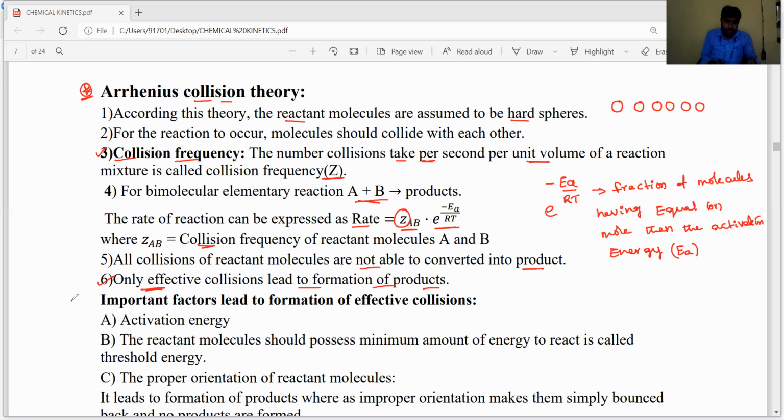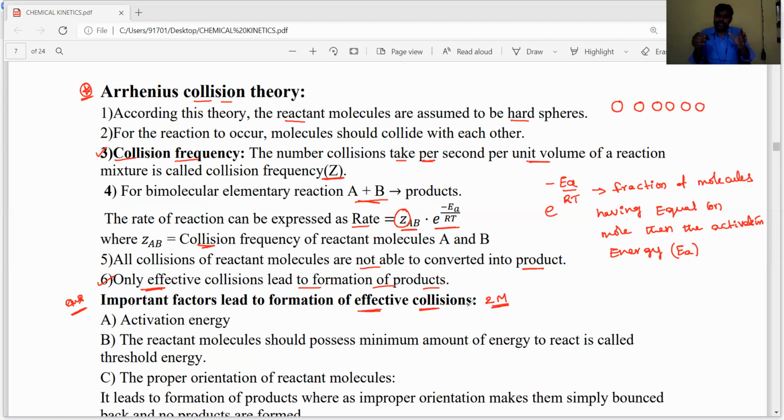Now, this is very, very important, dear students. Directly, they are asking in a 2 marks question: explain what are the important factors that lead to the formation of effective collisions. Write the important factors that lead to the formation of effective collisions. Like this, they are asking a 2 marks question.